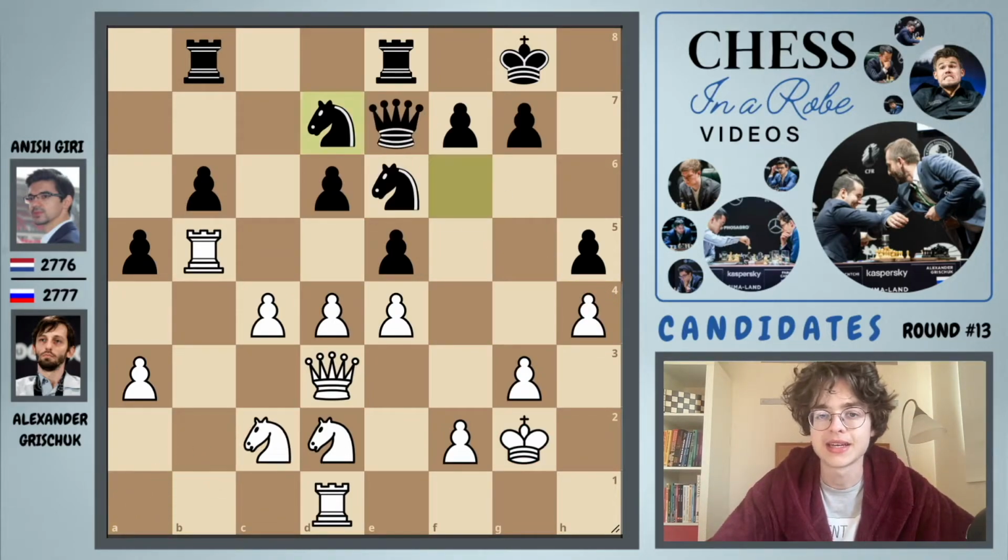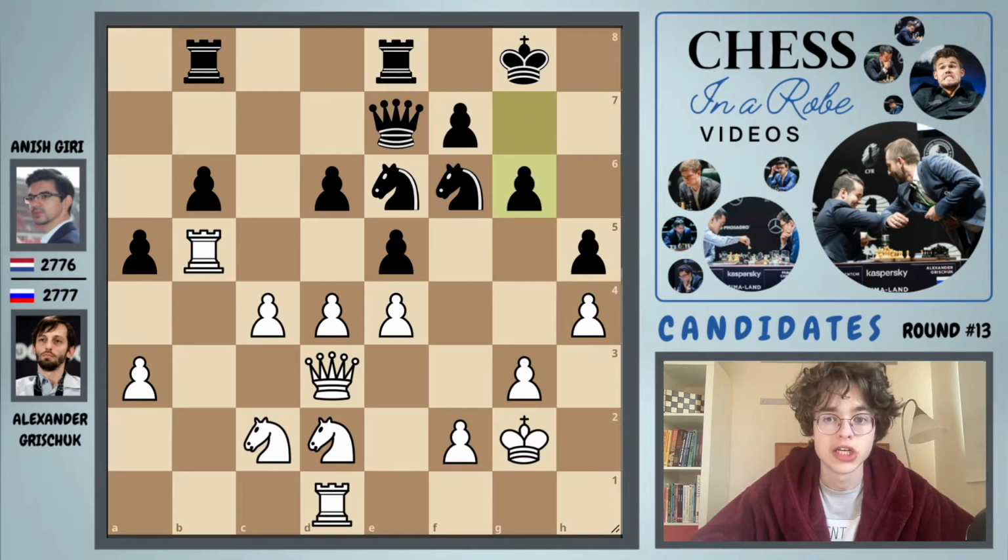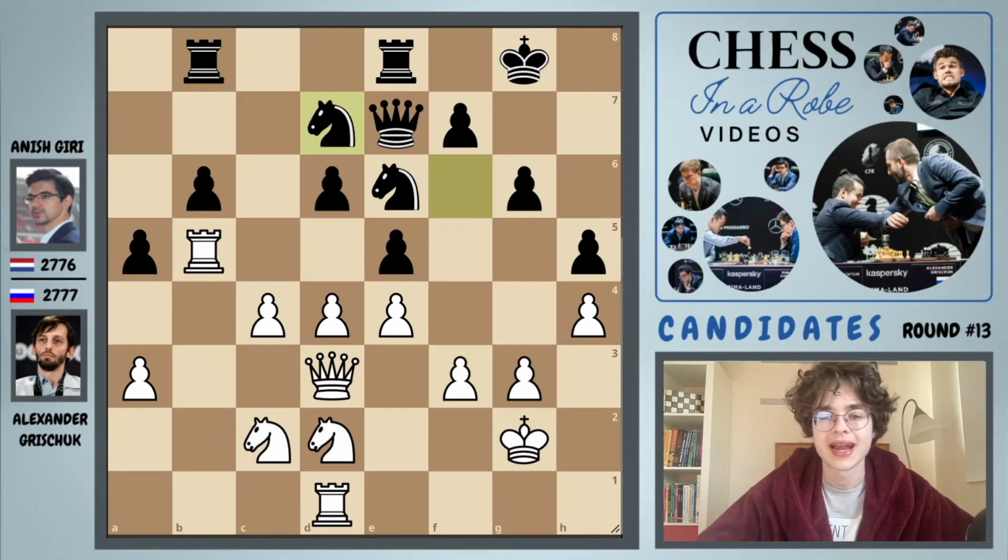But okay, knight e7 was not played in the game. In fact, g6 is the move by Anish. f3, knight to d7, and now more maneuvering by Anish Giri, knight d7, and I think now Alexander Grischuk plays a very nice idea, which is to bring back his knight to f1 and afterwards to e3.